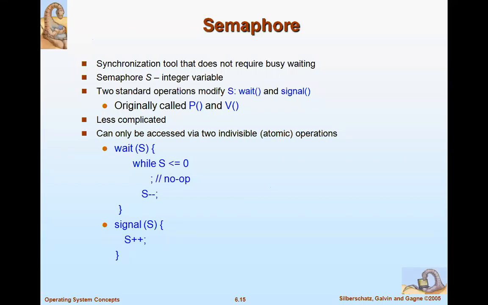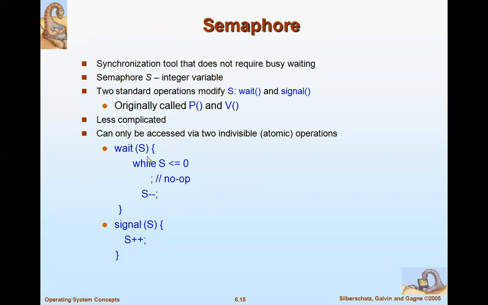So semaphore can be implemented using two operations. Now, in the previous solutions there was a long busy waiting, so we are implementing this critical section, or you can call it synchronization, using semaphores. And how can we implement this wait? How can we implement this signal? They can only be accessed using these two operations. Look here, this is the code of wait, this is the code of signal.